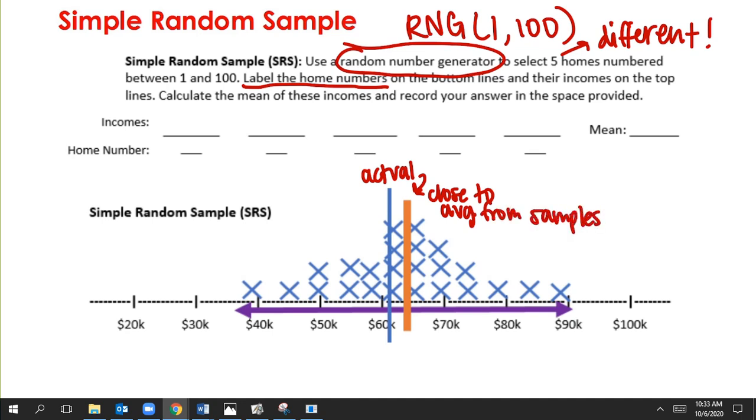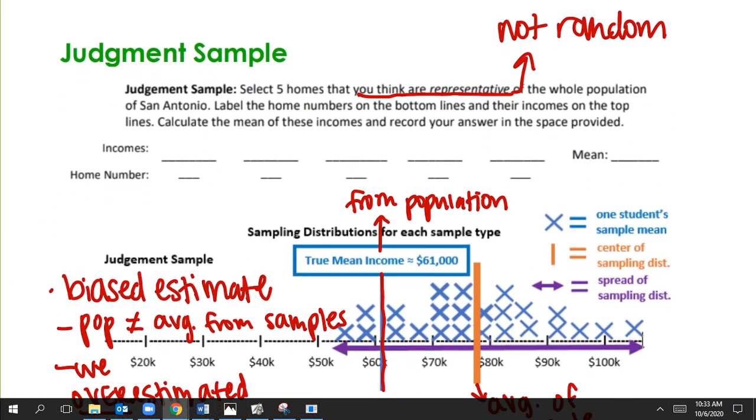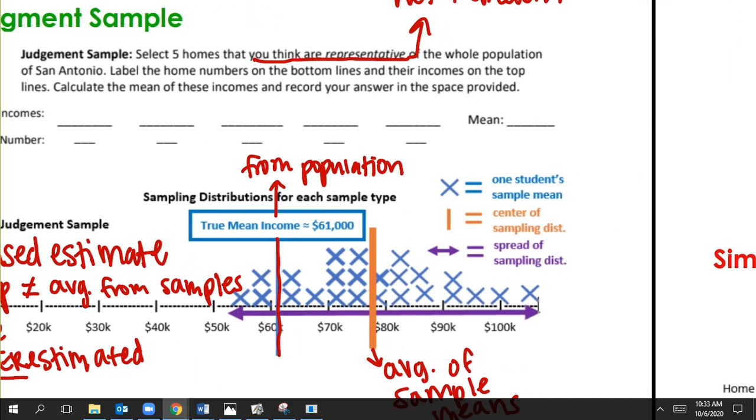And we call that unbiased. An unbiased estimate. Typically, random samples are going to be unbiased. So our actual was much closer, especially right now you might be looking that they're not exactly the same, but much closer than this one. And so that was much closer.